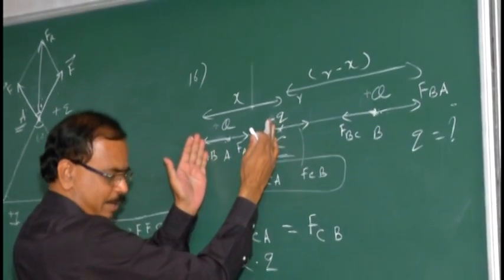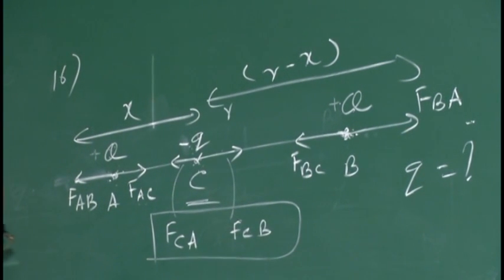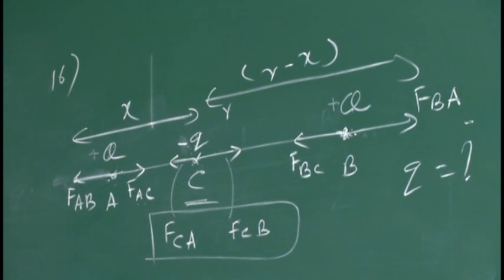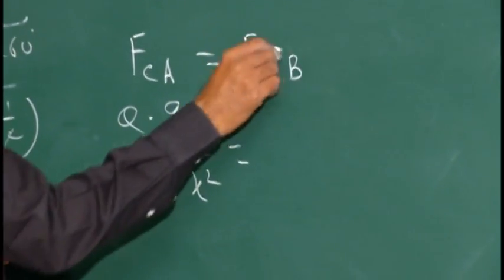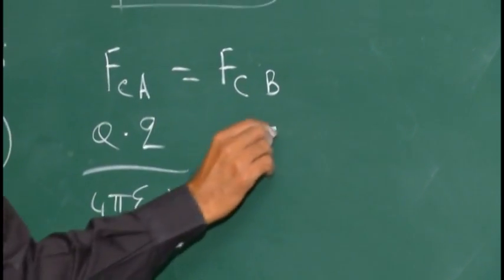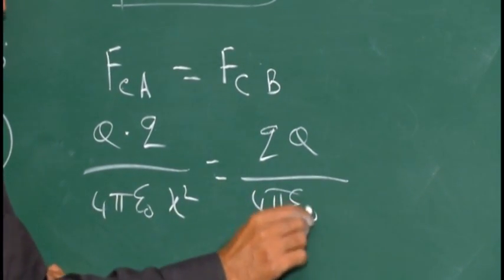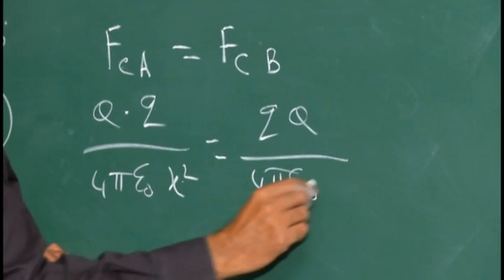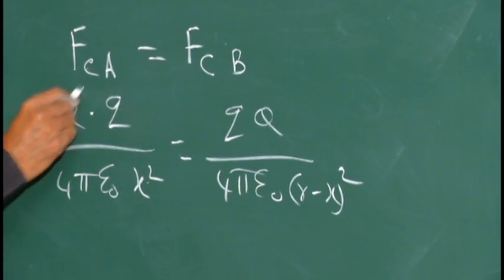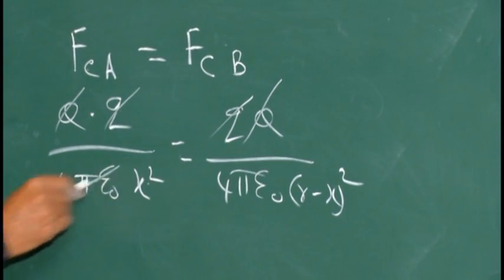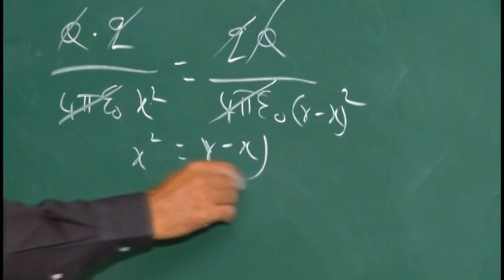Let it be x. Where have I placed C? This charge q, at the place C, I have placed at a distance x. They have not said anything in the problem. So it is x square. It is equal to, now come here, Q into q by 4 pi epsilon naught into R minus x the whole square. By Coulomb's inverse square law, Q cancels, q cancels, this also cancels. x square is equal to R minus x the whole square.